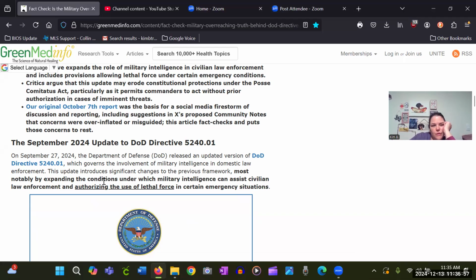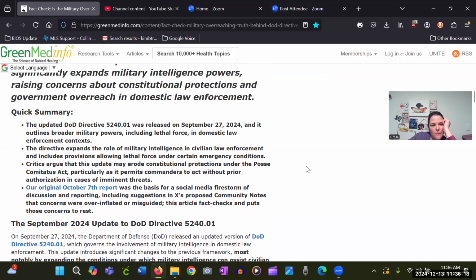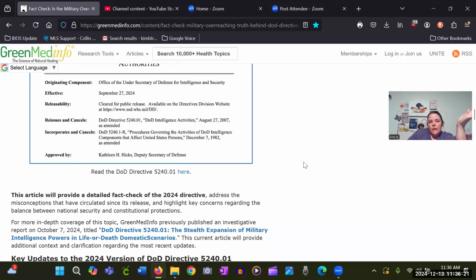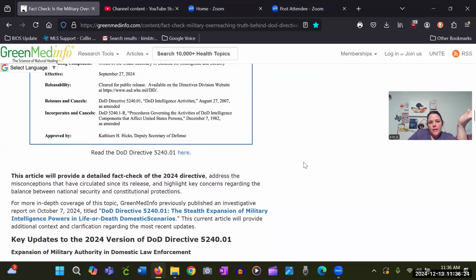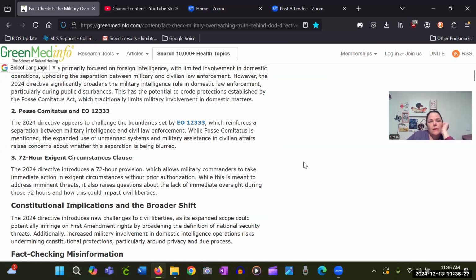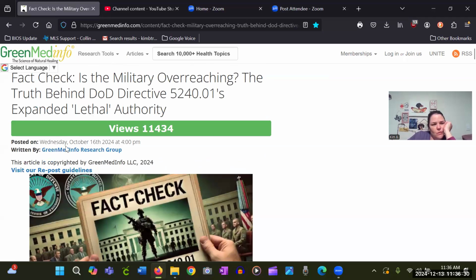This update introduces significant changes to the previous framework, most notably by expanding the conditions under which military intelligence can assist civilian law enforcement and authorizing the use of lethal force in certain emergency situations. So I don't know if they're saying that they've updated it recently. Let's see. It was posted on Wednesday, October 16th, 2024, and then written by the GreenMedInfo Research Group.